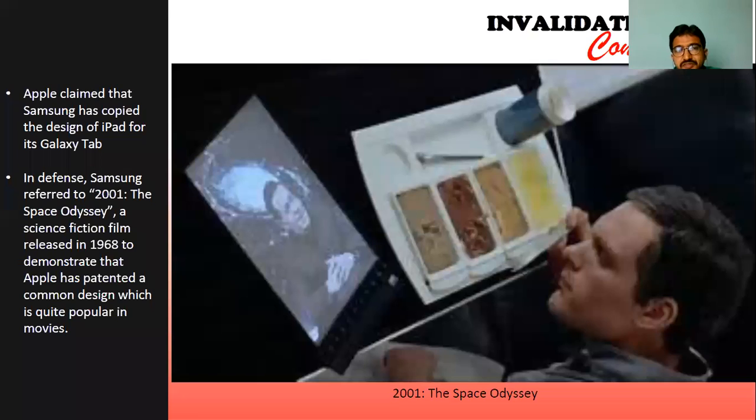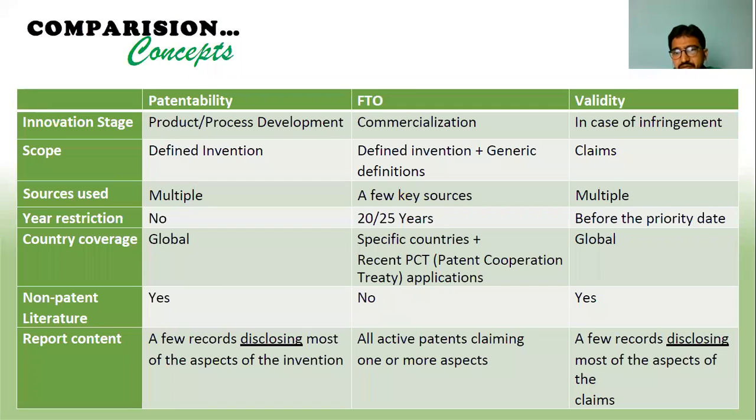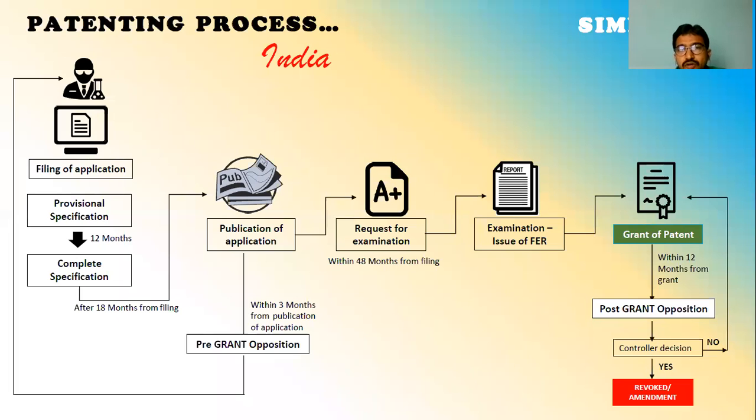Okay, so this is the comparison. Please go ahead later also with the comparative concept between patentability, FTO, and invalidation. We have already discussed the three concepts in detail. Now this is the actual topic of today, that is how to write a patent.